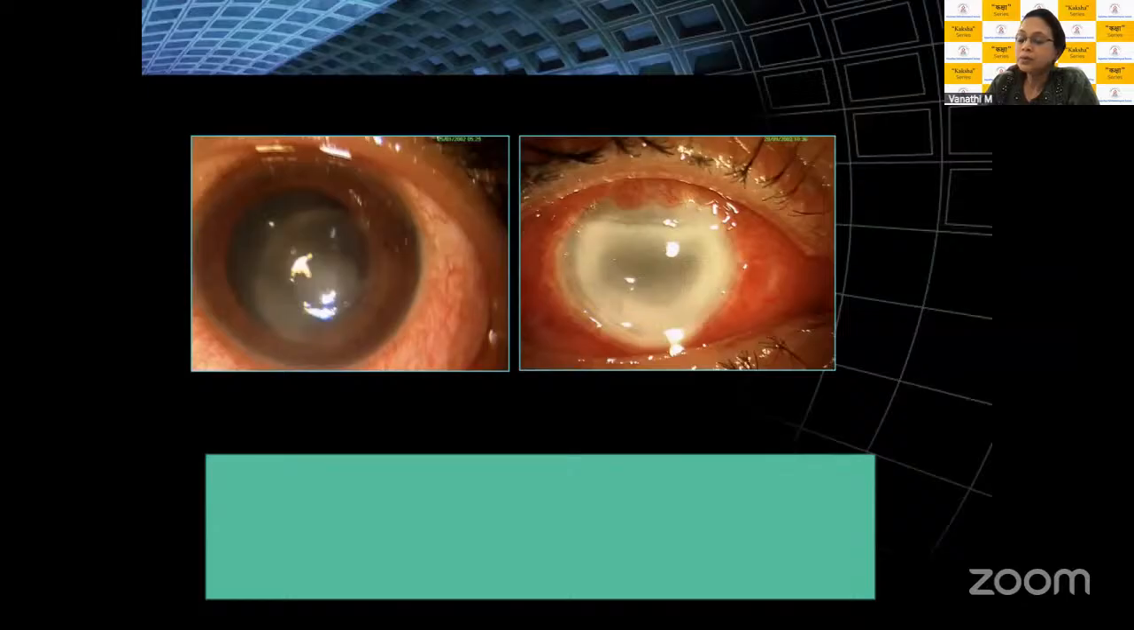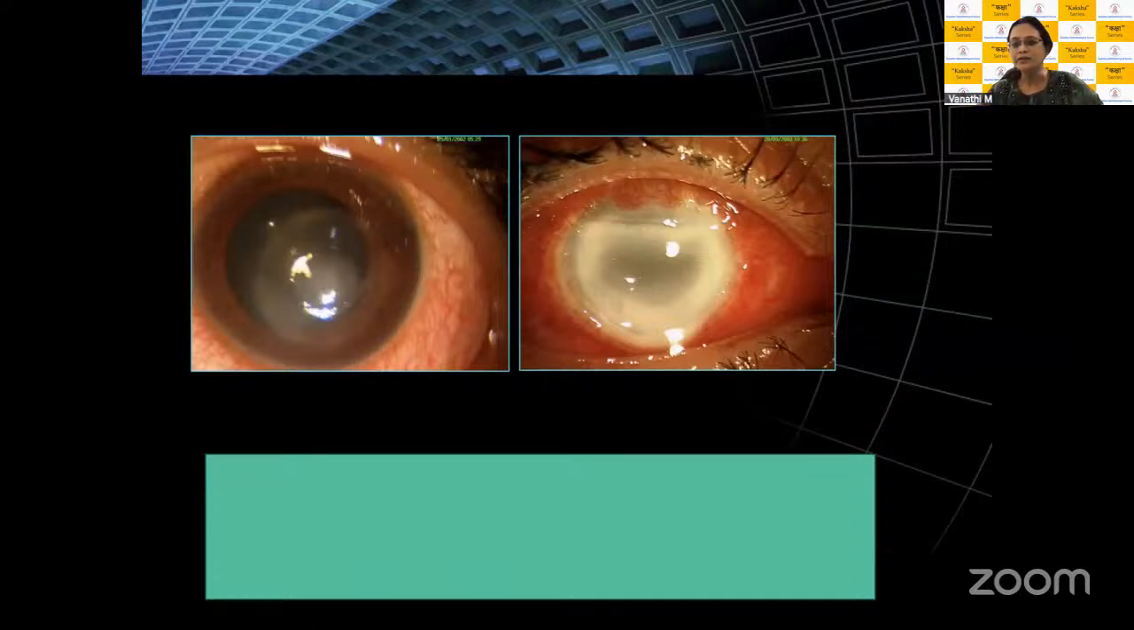Please remember, Pseudomonas can also present similarly. Pseudomonas presents very early with just a 2 to 3 day history like this. There could be contact lens use, there could be trauma in these patients, and they have a very rapid melt in Pseudomonas. Within the next 3 days, you would find almost the entire stroma melts away, and you'll have to do an early therapeutic keratoplasty. So both these cases are cases of acanthamoeba ulcers.